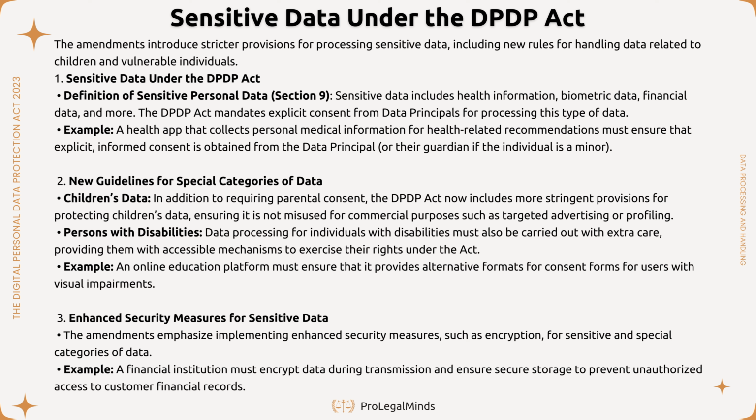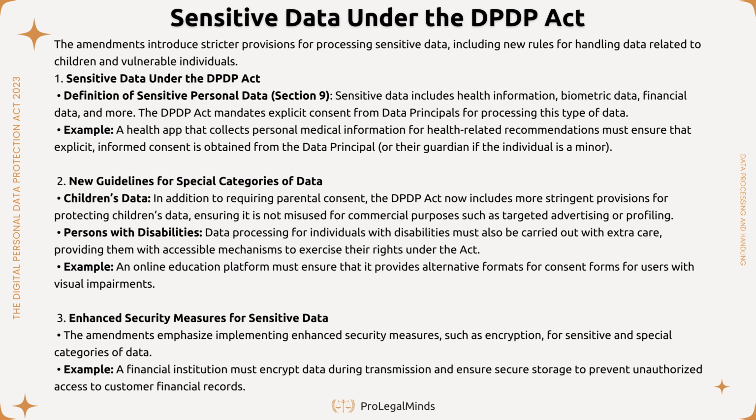Persons with disabilities. Data processing for individuals with disabilities requires accessible mechanisms, allowing them to exercise their rights under the Act. Example, an online education service must provide alternative formats, e.g., screen reader-compatible consent forms for visually impaired users.